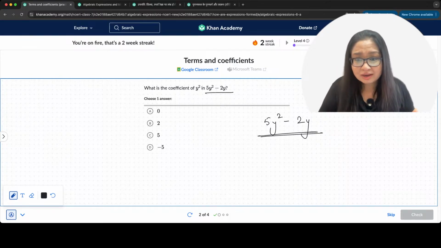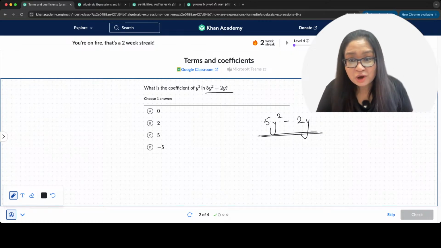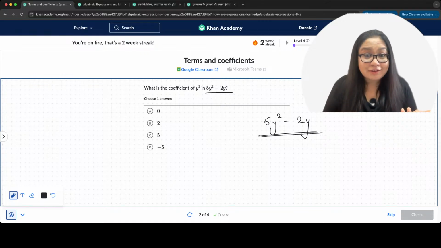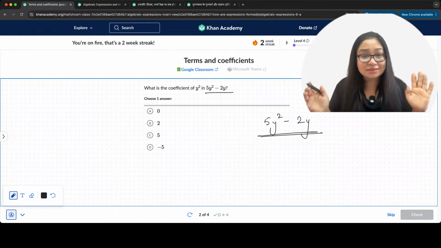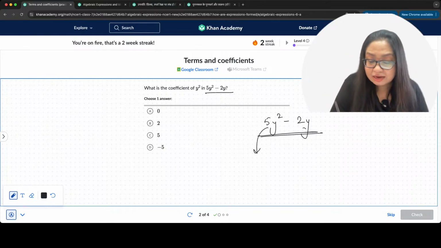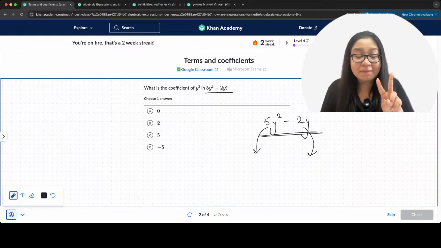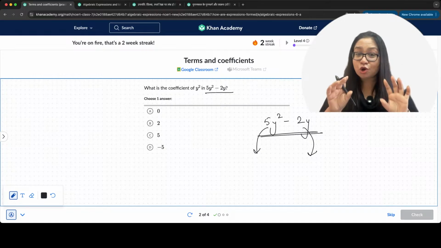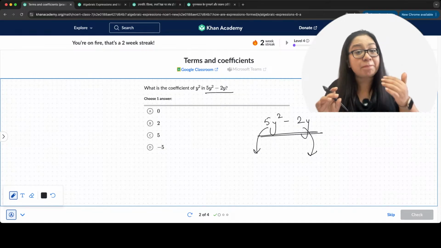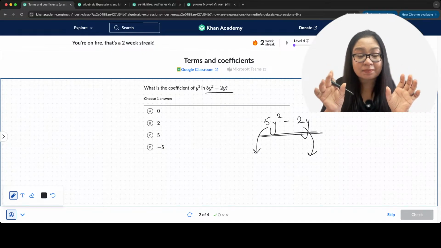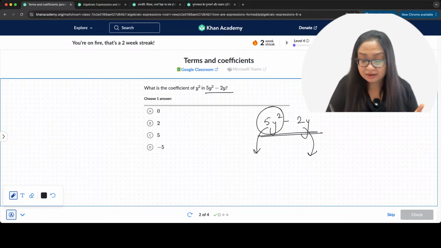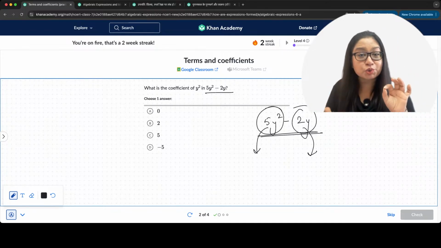Okay, let's see. So there are 2 terms here, right? How many terms are there? No worries. There are 2 terms here. Why? Because they are separated by the negative sign, minus. So, if there is minus or plus between terms, they are separate terms. So now I have one term as 5y square, another term as minus 2y.